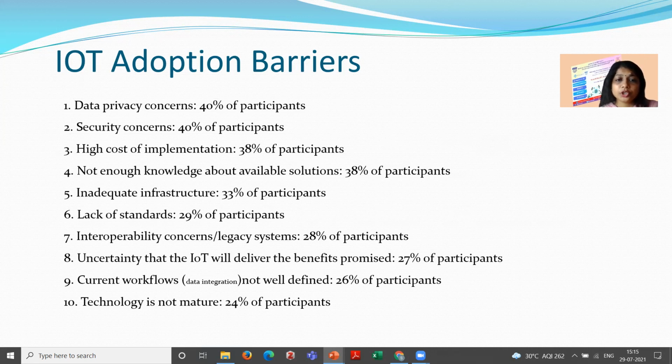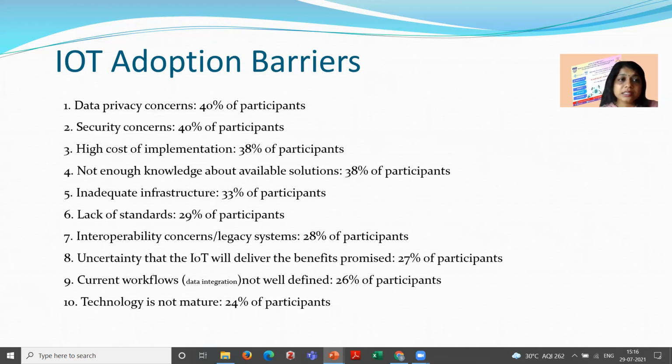Next, not enough knowledge about the available solutions. There are a number of IoT devices in the market, but which is the better one? Users don't know. Then inadequate infrastructure. For example, for installing a safety door device, they have to think about the related infrastructure, and that infrastructure is not adequate.